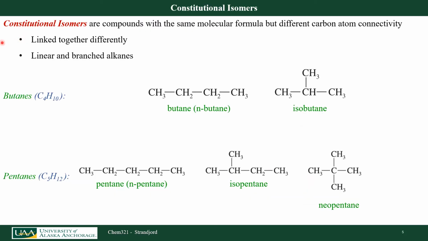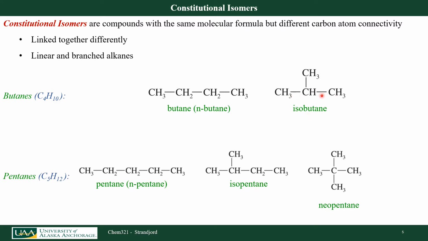Let's look at some constitutional isomers of alkanes. If I look at butanes, butanes are just hydrocarbons that contain 4 carbon atoms and 10 hydrogen atoms. There is butane, which is in a straight chain or linear chain form. Sometimes we call this N-butane. But I also could draw another molecule that has the exact same molecular formula, meaning I have 4 carbons and 10 hydrogens.